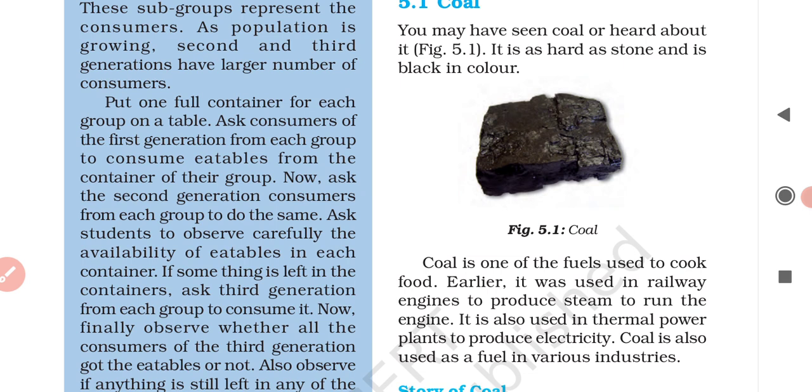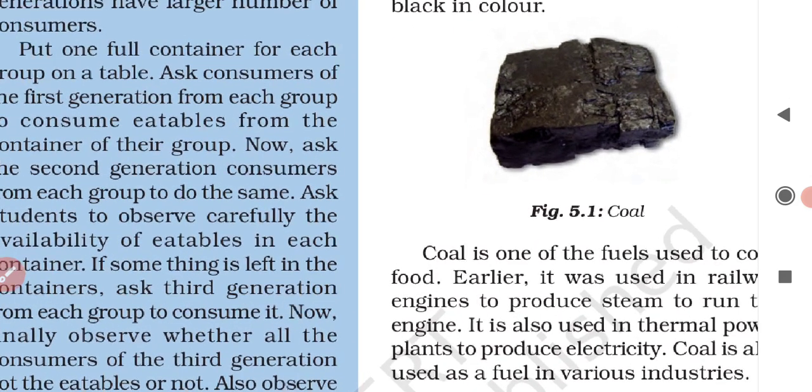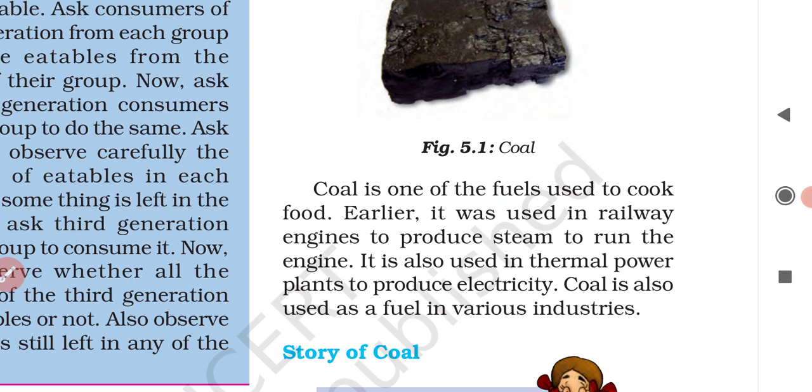Basically it is found mainly in India, in Bihar, West Bengal, Orissa, Madhya Pradesh. It is found in abundance in our country, and it is the most important source of energy in our country.